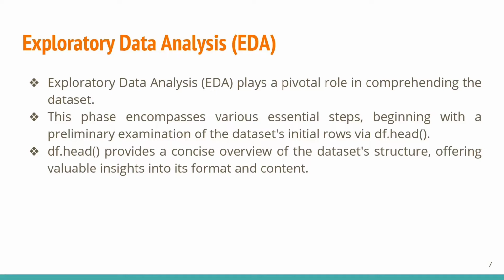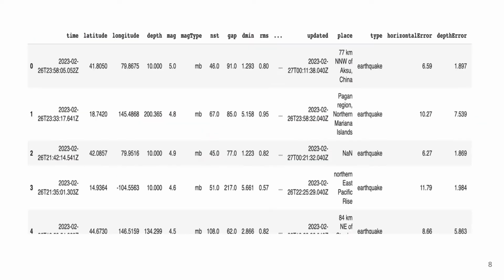Regarding exploratory data analysis, it plays a pivotal role in understanding the dataset. Here we have checked the first few rows of the dataset using df.head to get a glimpse of the data structure. Here we can see and observe our data. This is only a few rows of our data. Here we can see only 4 rows.